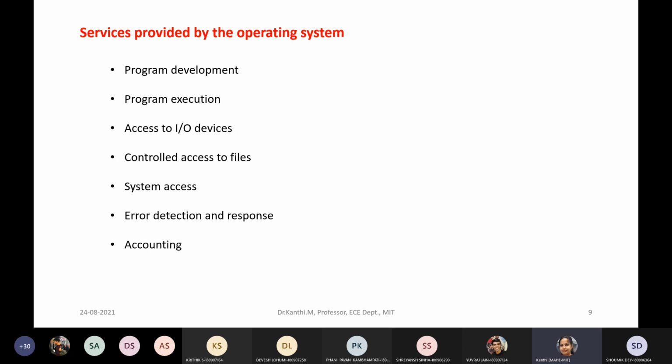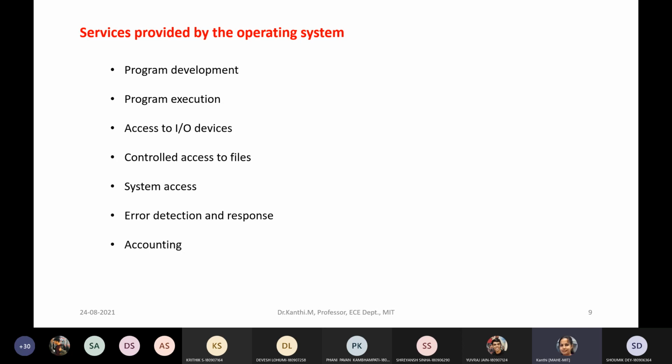Then program execution. It needs to execute. Whenever I say executing, it needs certain input output for the execution. Then it needs to access certain IO devices. So you can have a controlled access to files and access of IO devices.